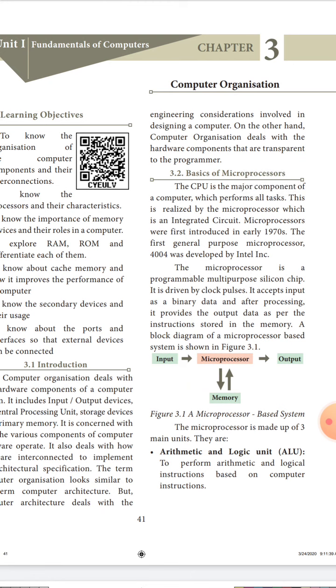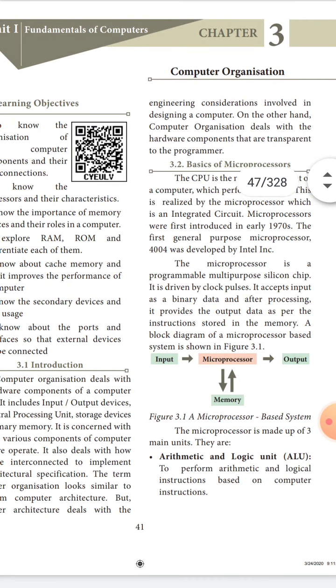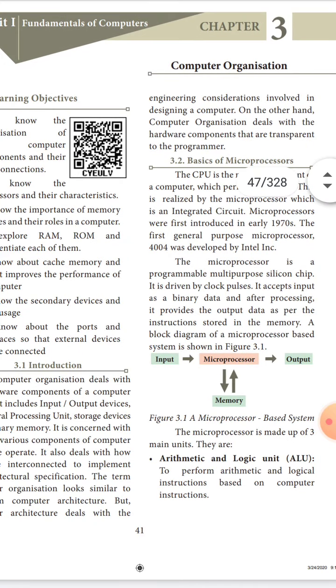It accepts input as binary data and, after processing, provides output data as per the instructions stored in it. Already I explained that we give instructions to the computer. All the data will be converted to binary digits before processing. When we give the CPU an instruction, the data is converted into binary code, and then it does the processing. Whatever instruction we give is stored in the memory, and they process it and display the result as output.